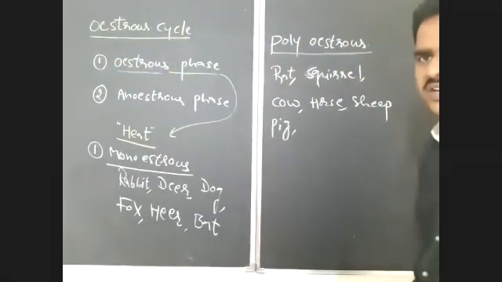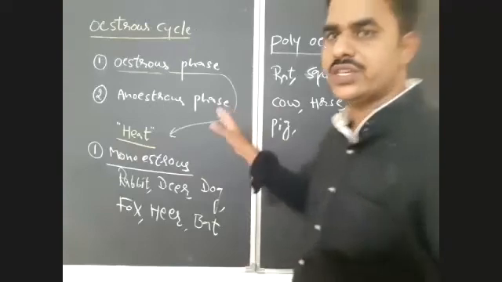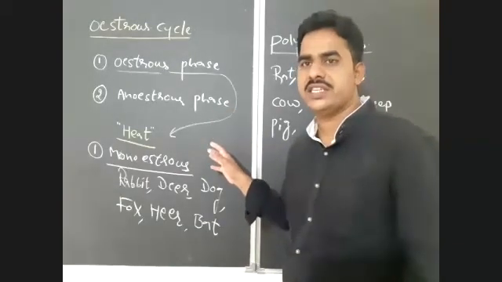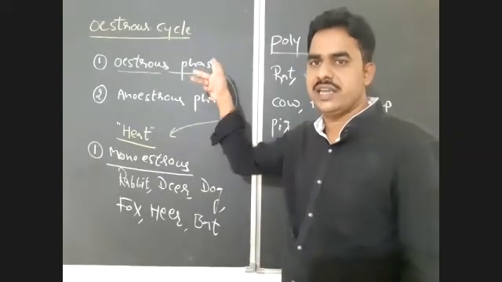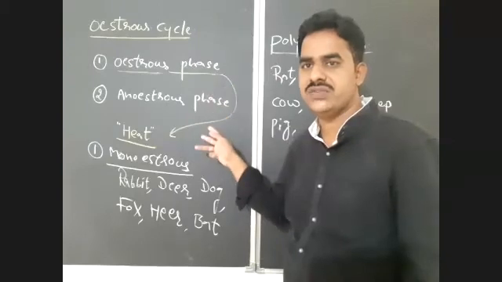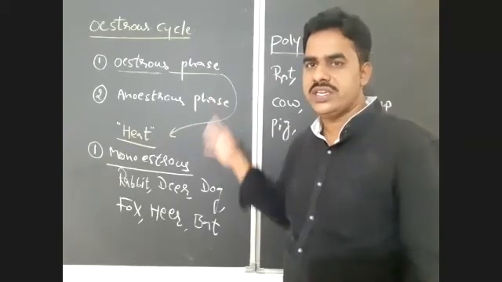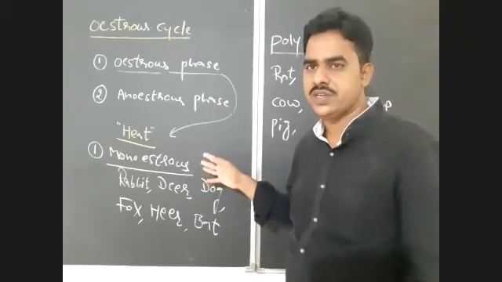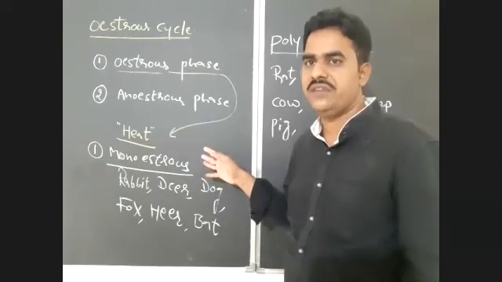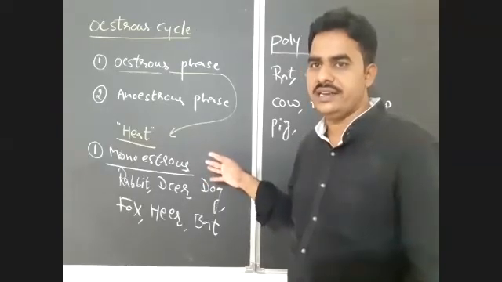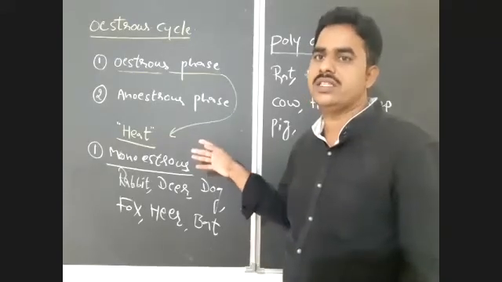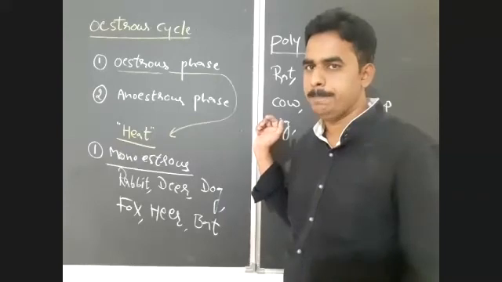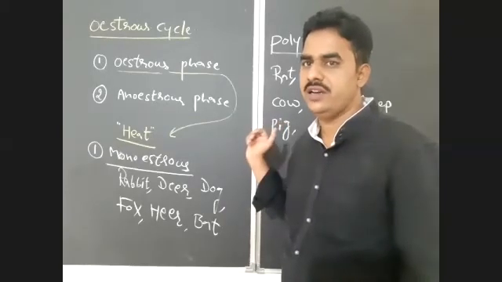So, estrous cycle, once again, just listen. Estrous cycle is the reproductive cycle in non-primate mammals. In this estrous cycle, there are two phases, estrous phase and anestrous phase. Usually, these estrous cycles are there in the seasonal breeders, where there is no need of gametogenesis throughout the year. Only in a particular season, gametogenesis is required. Only in that particular season, reproduction is required. In those animals, usually estrous cycle is there.